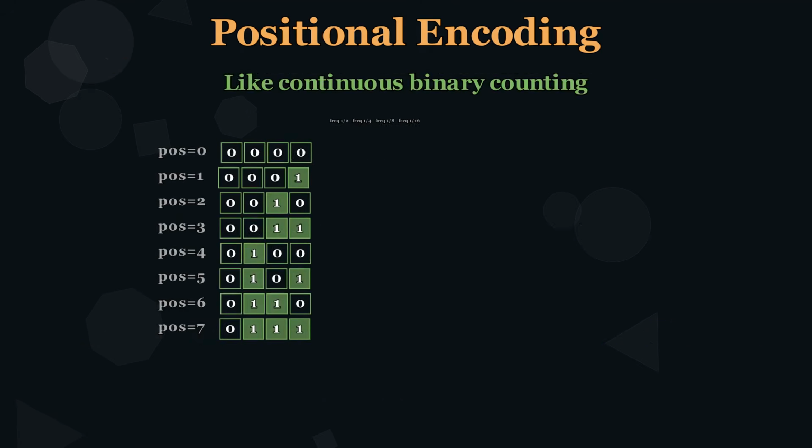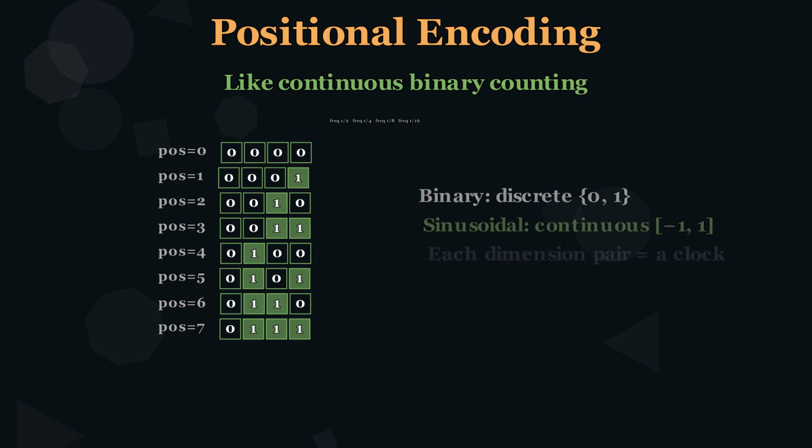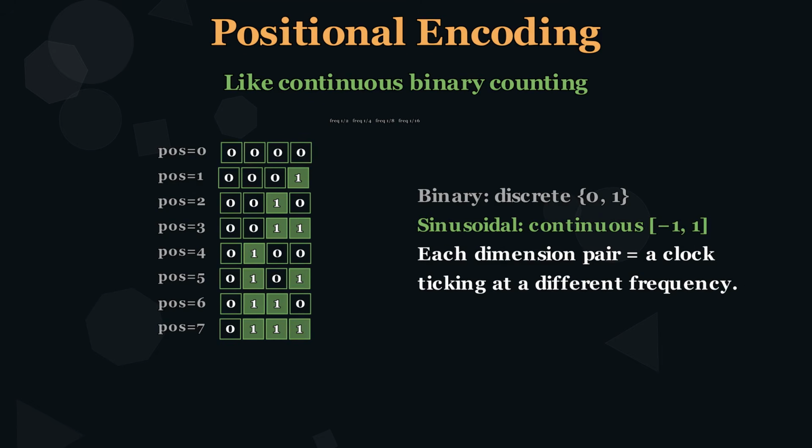Think of it like a continuous version of binary counting. In binary, each bit alternates at a different frequency. The least significant bit toggles every step, the next every 2 steps, the next every 4. Sinusoidal positional encoding is the continuous analog. Discrete bits, 0 and 1, become continuous sinusoids in negative 1 to 1. Each dimension pair is a clock, ticking at a different frequency.